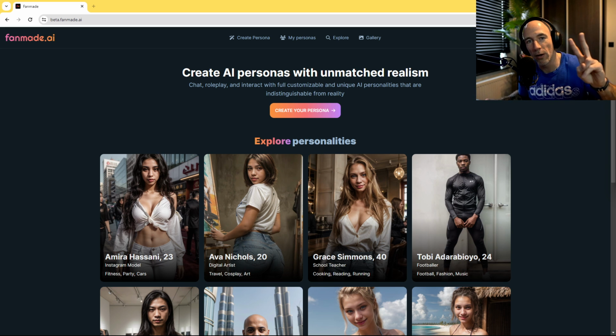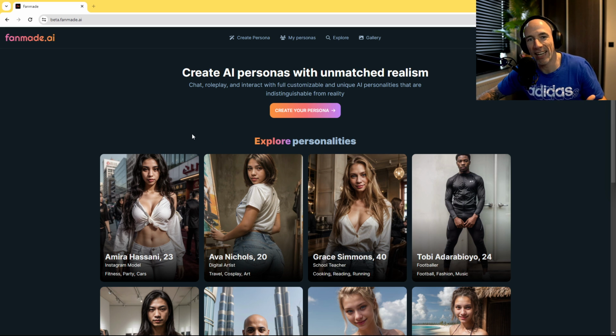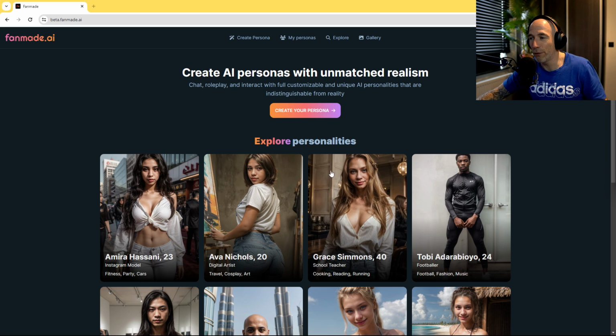I have built 2 production-ready applications that are being used by users, and this is the application I have built the past 3 weeks. It's FanMate.ai. It's right now in beta. What you can do is create these AI personas, which are basically as real as it can get. You can interact with them and generate pictures for them, right? It's all built with Golang, HTMX, jQuery, and Tailwind CSS. I built this completely myself. And yeah, let's just dive into it.